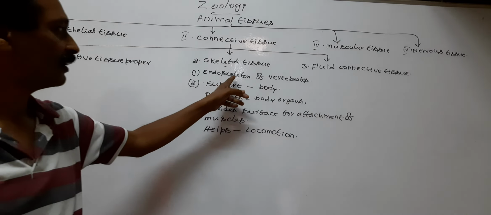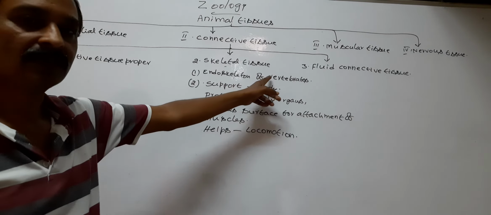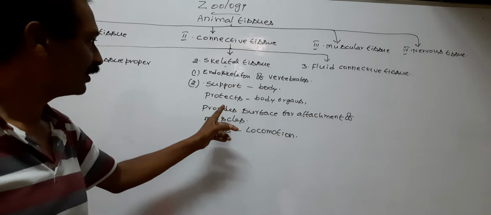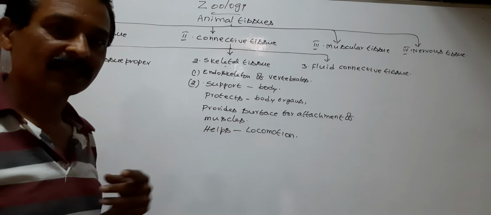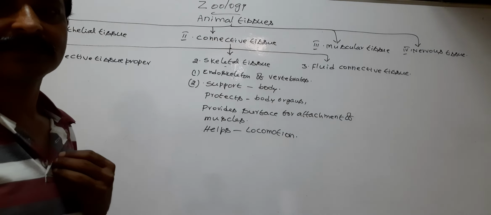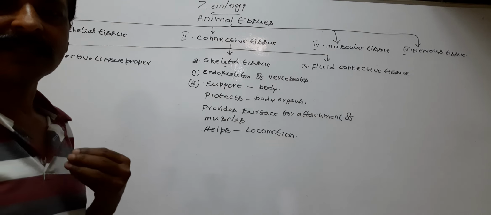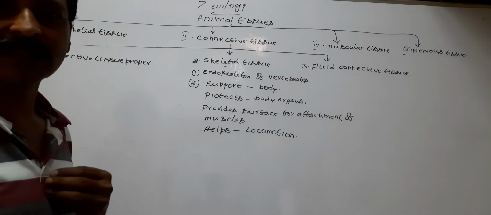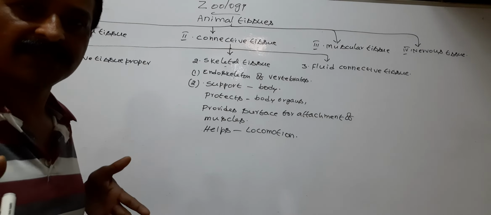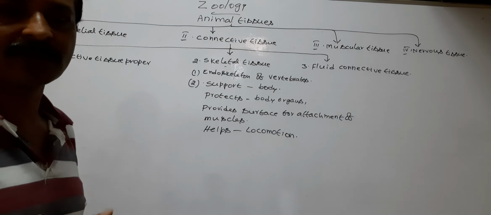So skeletal tissue forms the endoskeleton in vertebrates. The endoskeleton gives support to the body and protects the body organs, for example, lungs and heart. Our lungs and heart are internal organs. These are protected by the rib cage. The rib cage is formed by bones and a few cartilages.